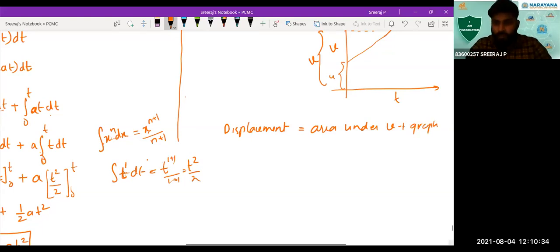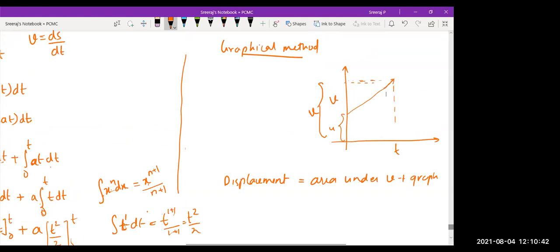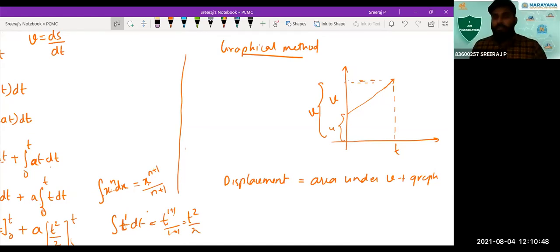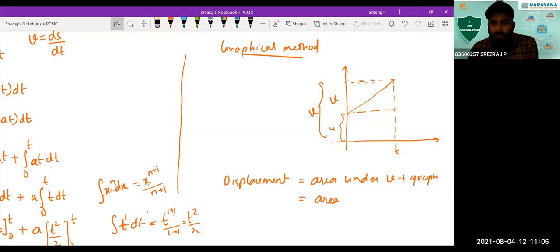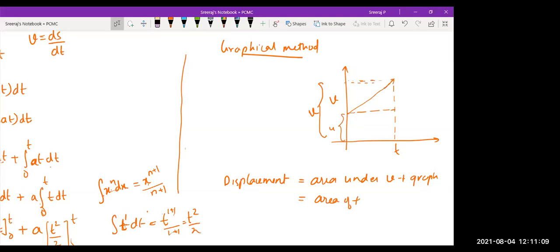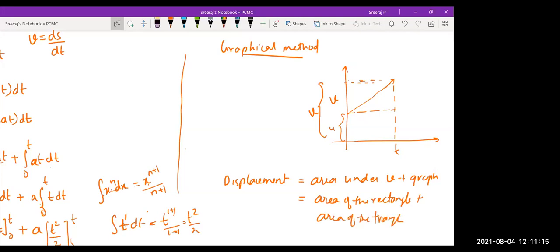Let's see how to find the area. How can you find the area under this velocity time graph? You want to find this area between this v and t, isn't it? We need to find the entire area below this, not just till here. We need to find the entire area under this. How can we do this? I'm going to divide the entire area into two sections. One triangle and one rectangle. We'll find it as area of the rectangle plus area of the triangle. What will be the area of the rectangle?